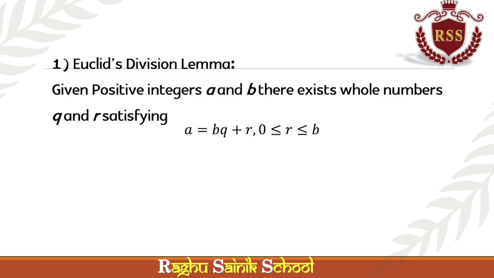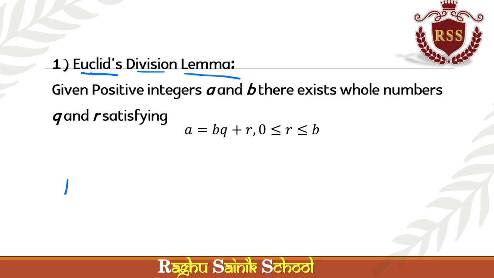Right. Now we are entering into the core concept of real numbers. The first one is Euclid's division lemma. Very important. First I will discuss with the numbers, then I'll give the statement.